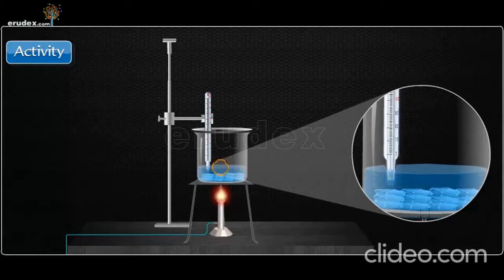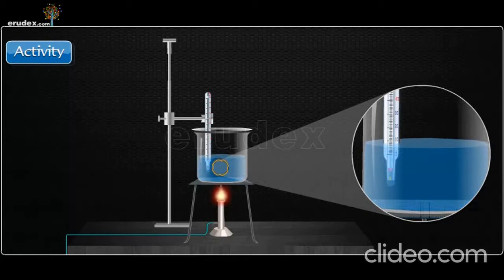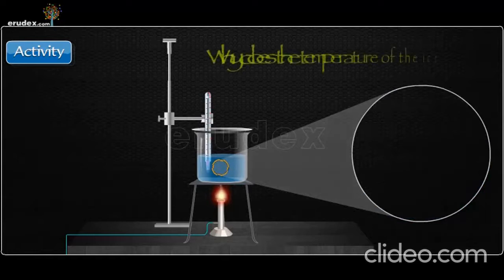The temperature of ice at the beginning is equal to 0 degrees Celsius or below 0 degrees Celsius. If the temperature of ice is below 0 degrees Celsius, it goes on changing till it reaches 0 degrees Celsius, when it starts melting. No change in temperature is observed even though the heat is supplied continuously. Why does this happen?